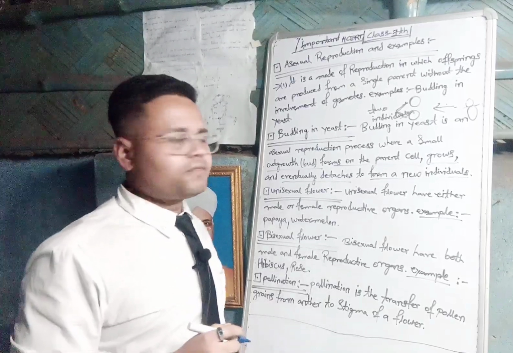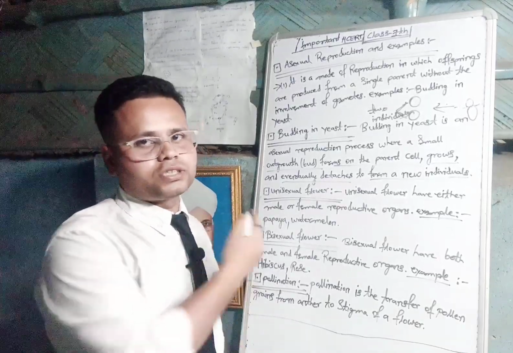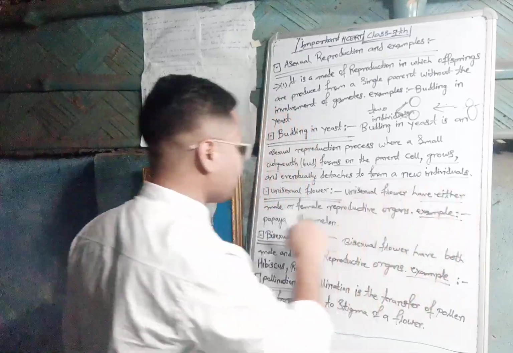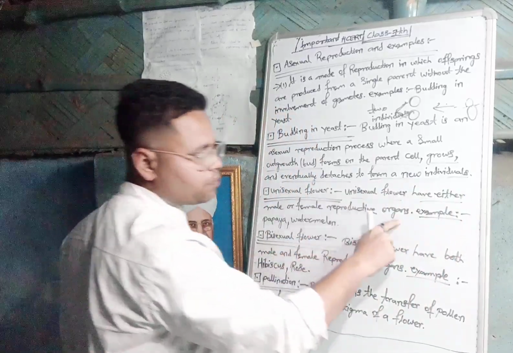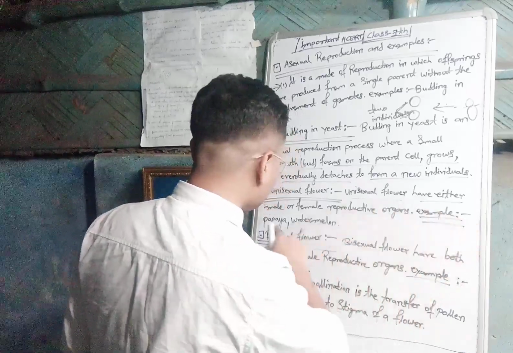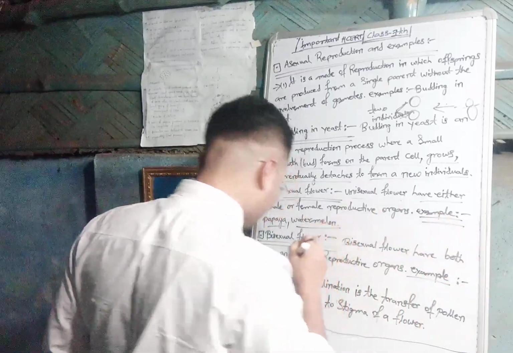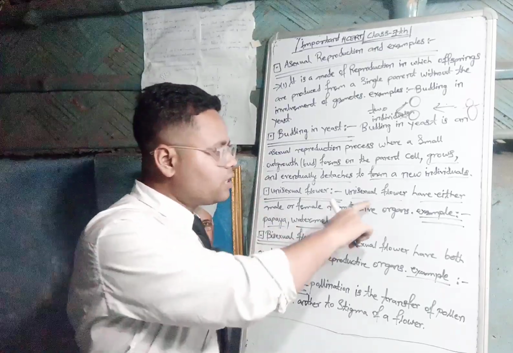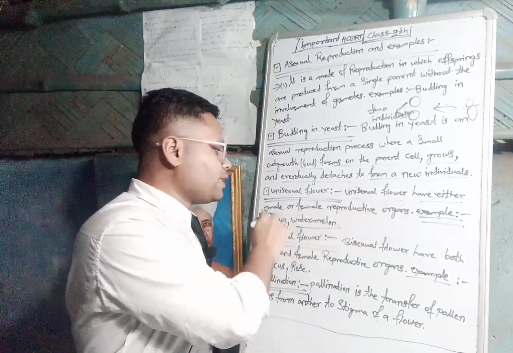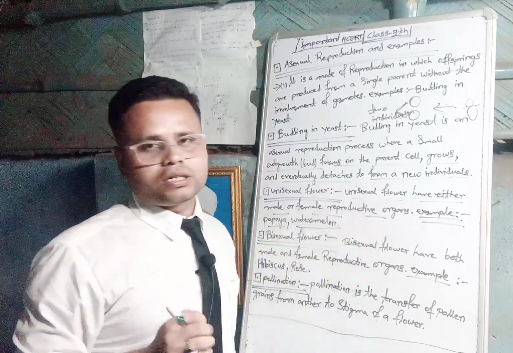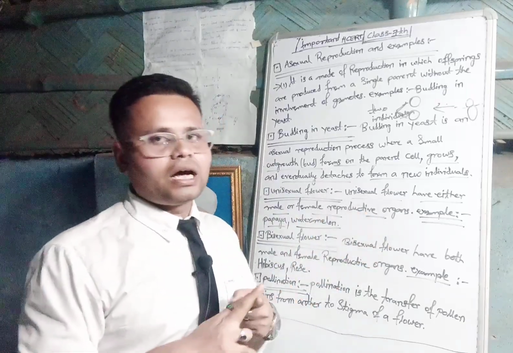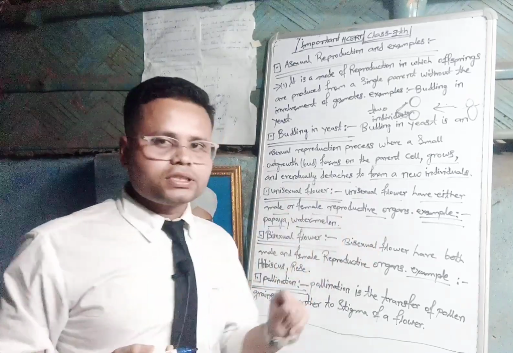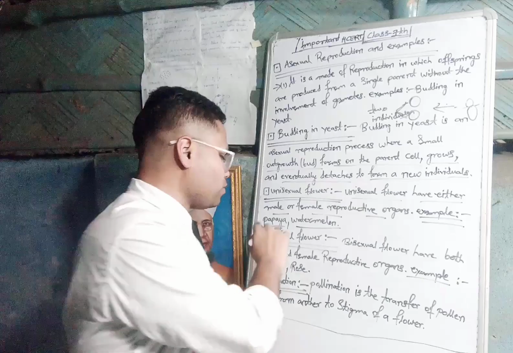After that, we are focusing on unisexual flowers. Unisexual flowers have either a male or a female reproductive organ, either male or female. For example, papaya and watermelon.